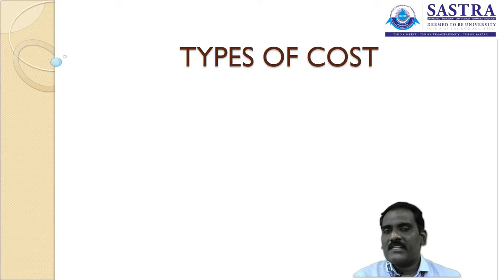There are also indirect expenses for the promotion of the product in the market and for administering the overall activities. Together we have administrative expenses, selling expenses, and distribution expenses. Likewise, there are different costs included in manufacturing of goods.